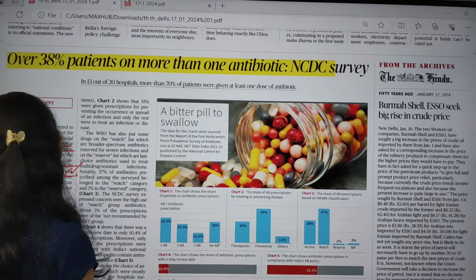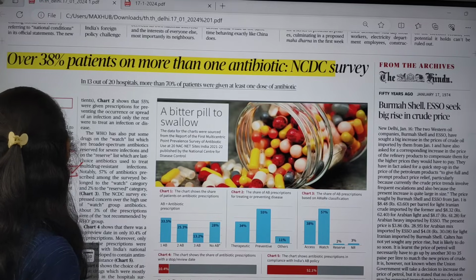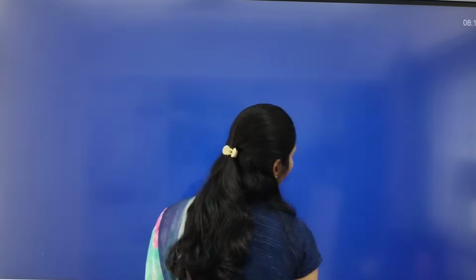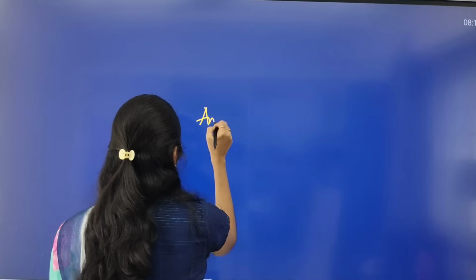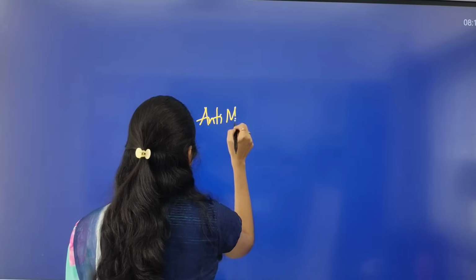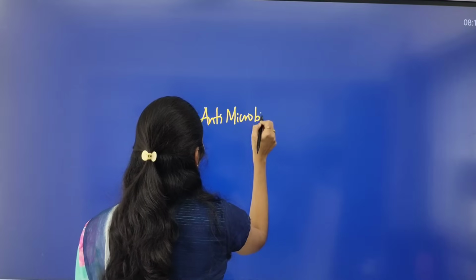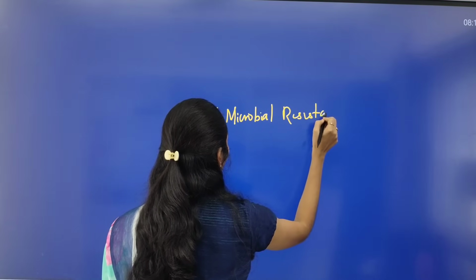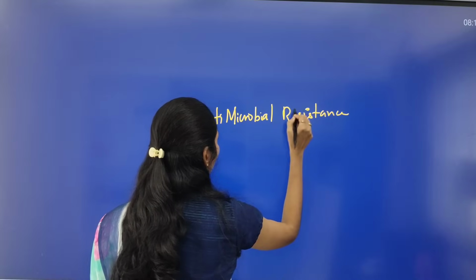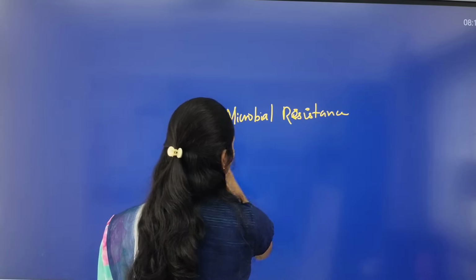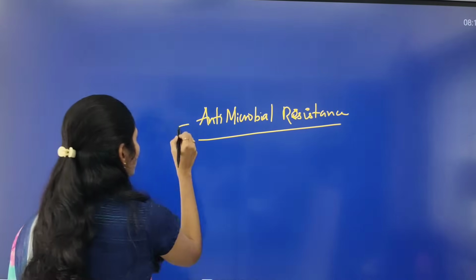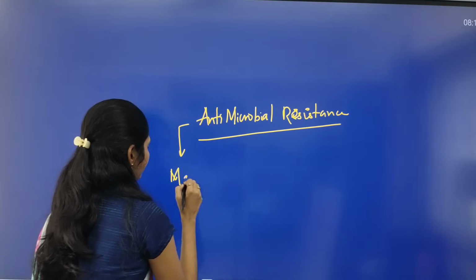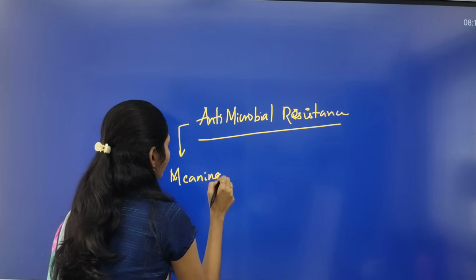Here you have to know some dimensions. Which are those dimensions? It is talking about antimicrobial resistance, so you have to say what exactly the meaning is.